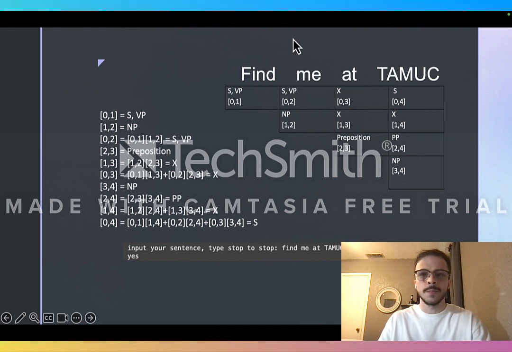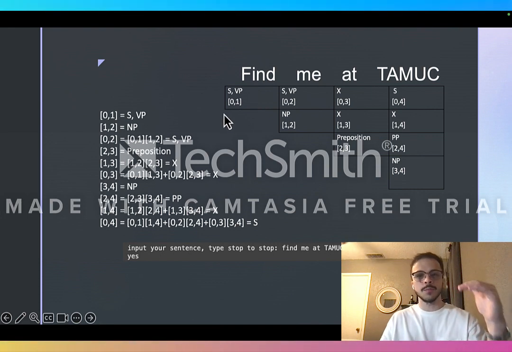Here's another example. Find me at TAMUC. Just going through, we have find as a verb, me as a pronoun, at as a preposition, and TAMUC as a proper noun. With those rules that we had created in our CFG, this is accepted, and this is what would output for these words.